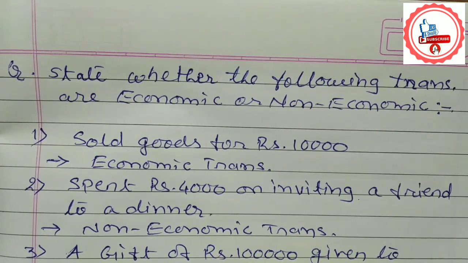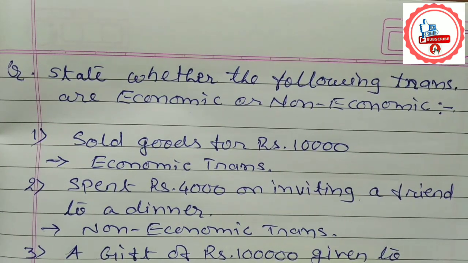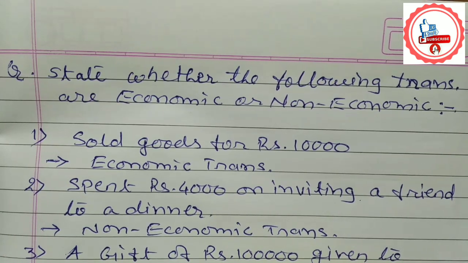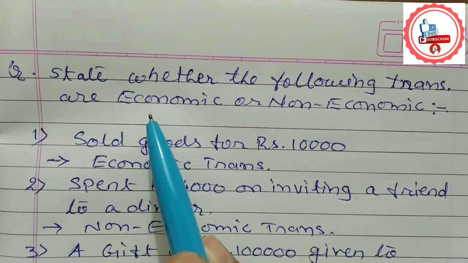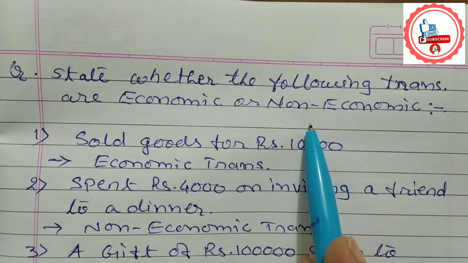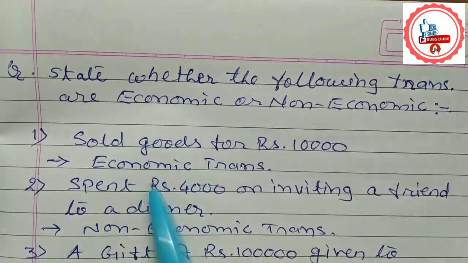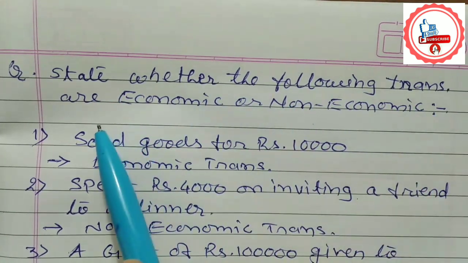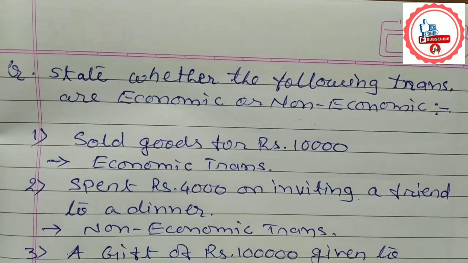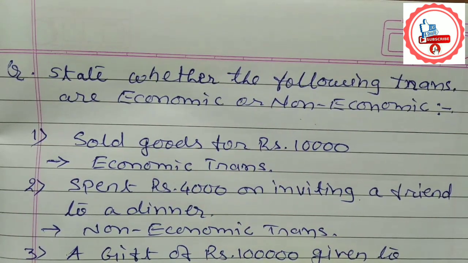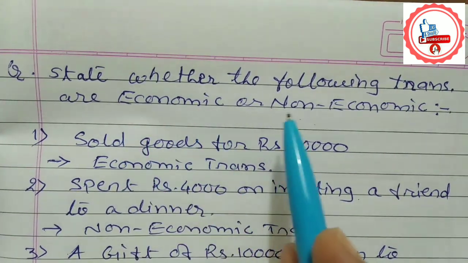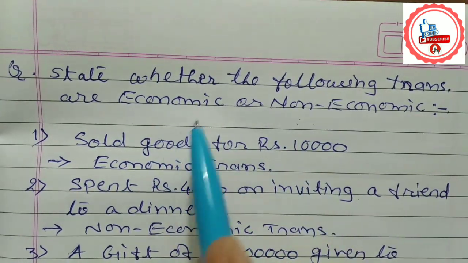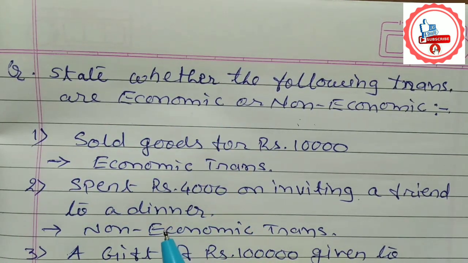Students, we have already discussed that any cash transaction or credit transaction is a part of economic transaction. So, to identify whether such a transaction is economic or non-economic, the same rule is going to be applied here. The question is, state whether the following transactions are economic or non-economic. To give the dual effect of any transaction, we must know whether it is economic or non-economic, and whether it is a cash or credit transaction.